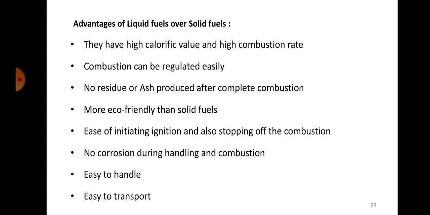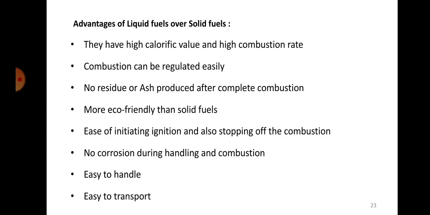This is the point that is related to the first point. As I told you, no residue or ash is produced after complete combustion. So whenever a liquid fuel is burning, there will be absolutely no ash content and no residue left. The complete combustion of the fuel takes place. Whereas when we compare it with the solid fuel, whether it's coal or wood or generally any of the solid fuels, after the combustion that is taking place, we will still have ash in the form of waste.